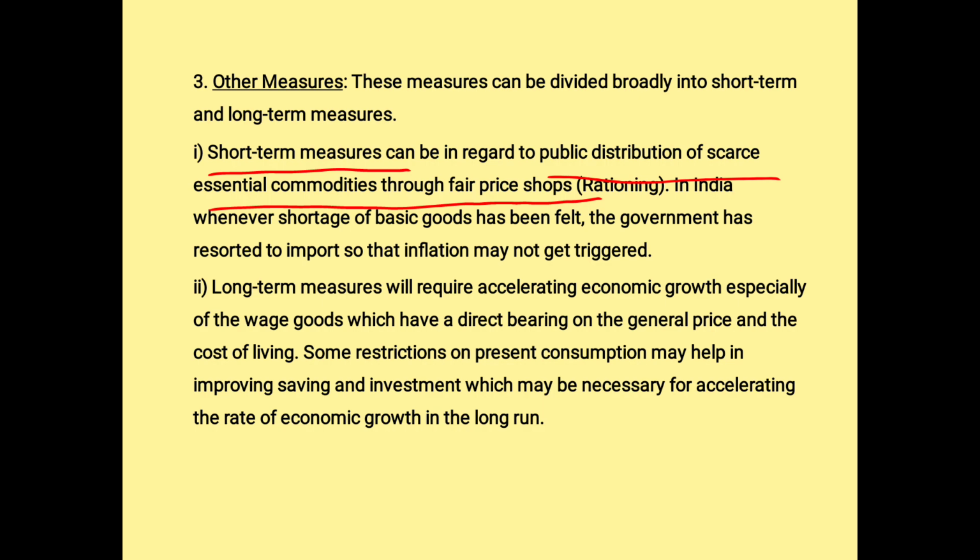So what are we supposed to do? We have to restrict some consumption goods. When we restrict some consumption goods, automatically we can improve savings, and that savings leads to investment. So there will be an acceleration in the growth of the economy in the long run. Is it clear? In the short term, we are supposed to ration it. In the long run, we are supposed to improve saving as well as investment.